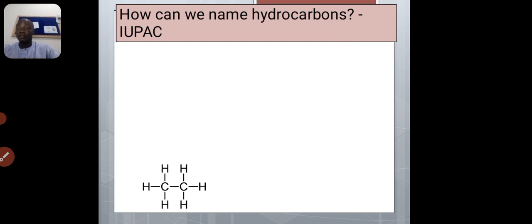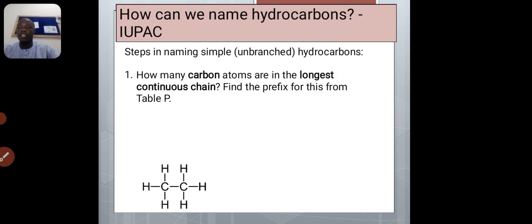Okay, then steps in naming unbranched hydrocarbons. What are the steps? 1. How many carbon atoms are in the longest continuous chain? So if you have the compound, the first thing you need to do is to know the number of carbons in the straight continuous chain, which is very essential, and find the prefix for it.